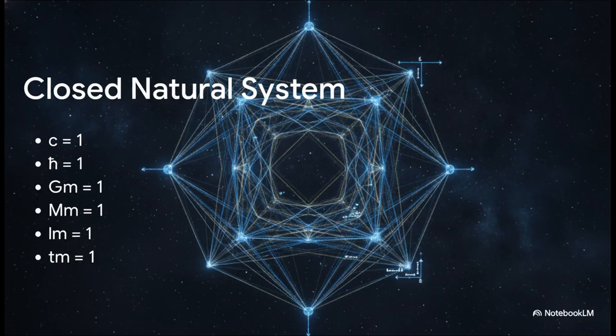And because of this perfect internal consistency, we arrive at a completely closed natural system. Check this out. If we set the fundamental constants, so the speed of light, quantum action, and our new structural tension constant G sub m, if we set all of those to equal 1, then the Ozo-mechanical reference mass, length, and time all naturally equal 1 as well. It creates a perfectly cohesive alternative unit system to standard physics.